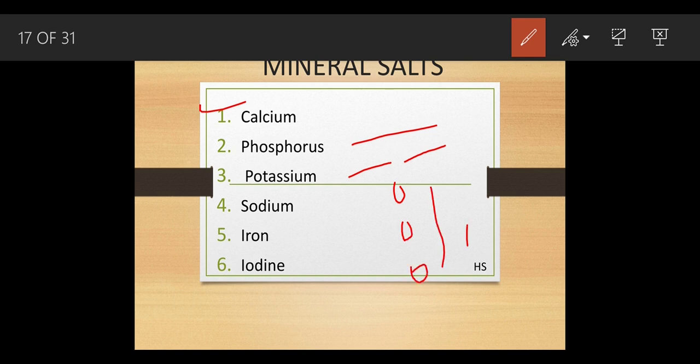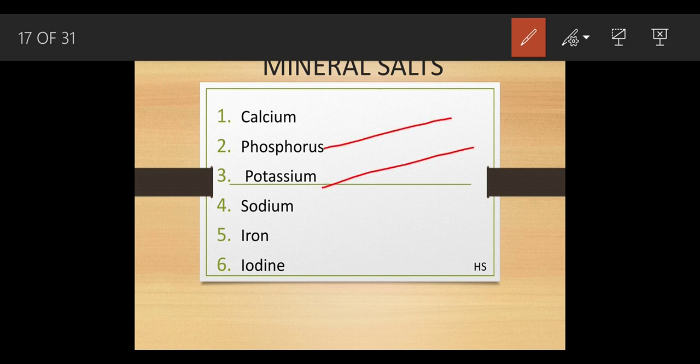We can see this blood droplet from the skin. If it flows continuously, it definitely means there is a deficiency of calcium. If calcium is in a sufficient amount, what is going to happen?